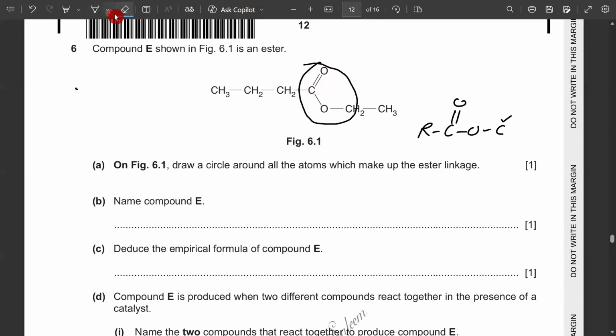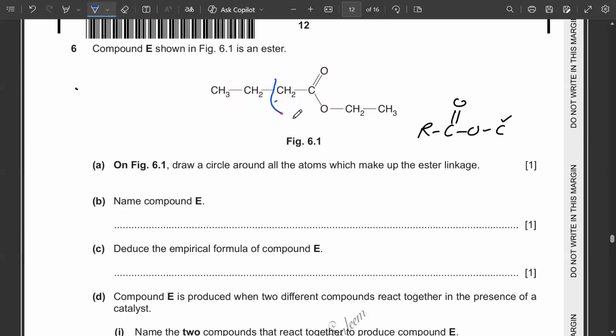Why did I not include the carbon of the left side? The reason is that if I encircle this carbon along with the oxygen, it does not show what would come over here. What would come over here? If instead of carbon I write H over here, that will be a different functional group, the carboxylic acid.